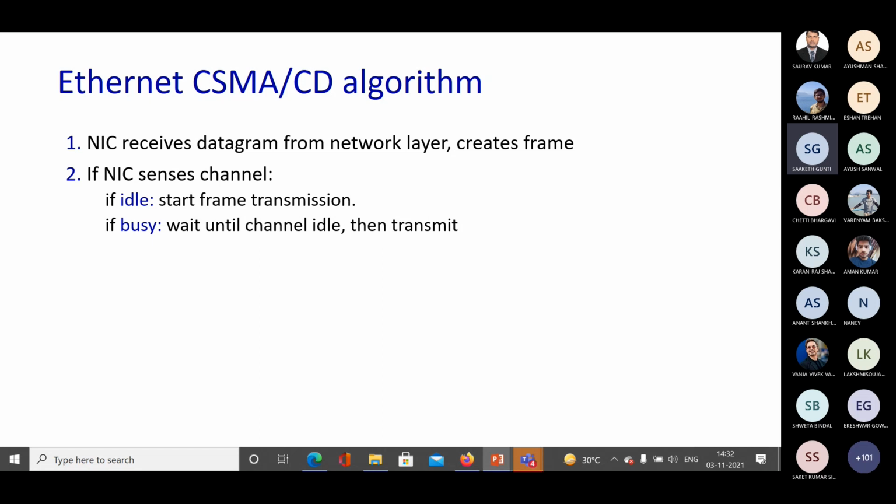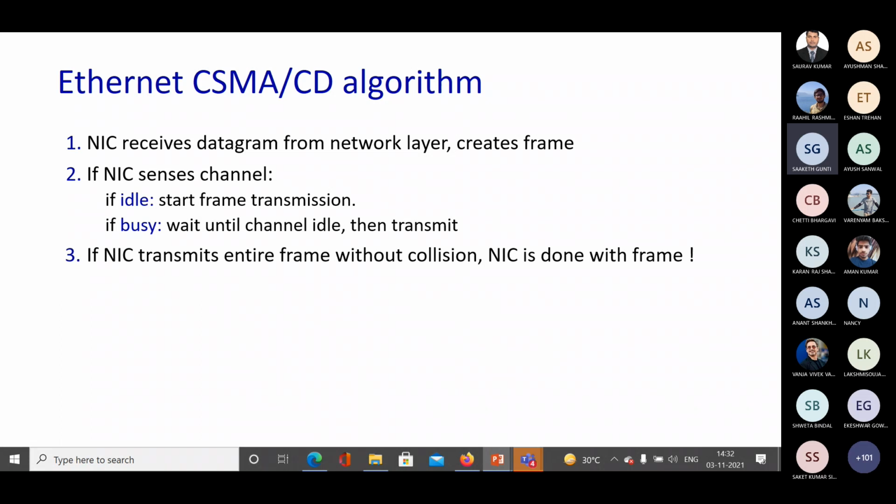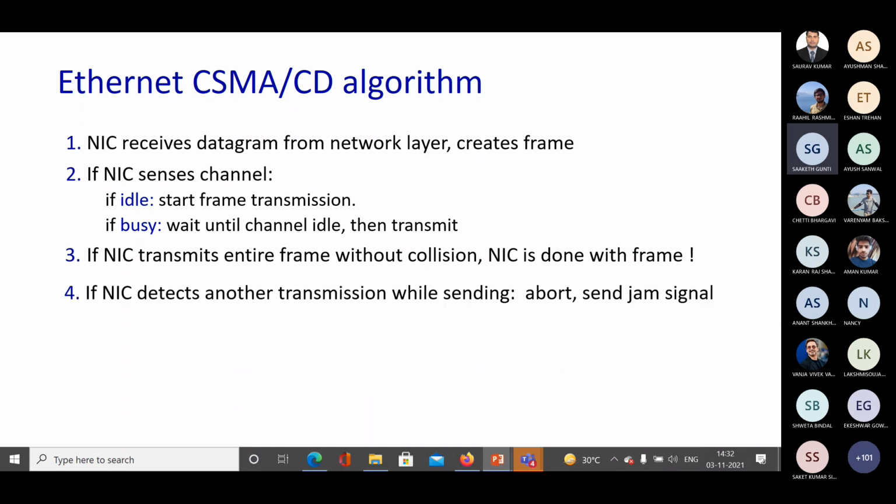All right. Let's get back to the algorithm. If the NIC senses that the channel is busy, then it will wait until the channel is idle and then it will transmit the frame. Now, if the NIC transmits the entire frame without any collision, then it is done with the frame and work is done. If it detects another transmission while sending, then and there it will abort the transmission and it will send a jam signal to inform that a collision has occurred, right?